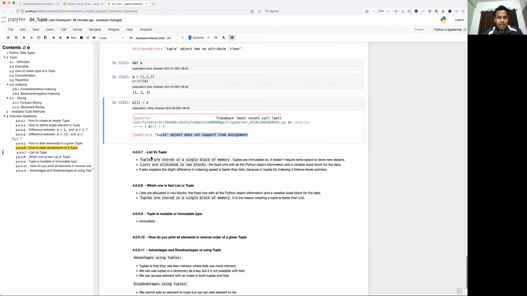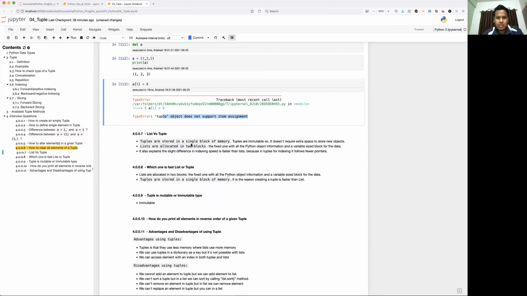Now let's see list versus tuple. A couple of differences I have mentioned here. Tuples are stored in a single block of memory. Tuples are immutable, so they don't require extra space to store new objects. Lists are allocated in two blocks: the fixed one with all Python object information and a variable size block for the data. This is the reason why tuple takes less memory than list.